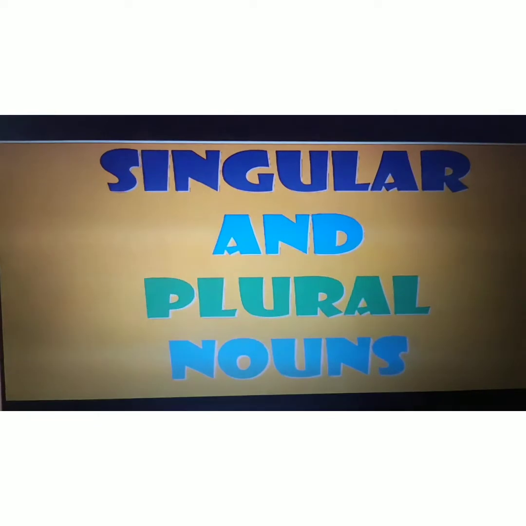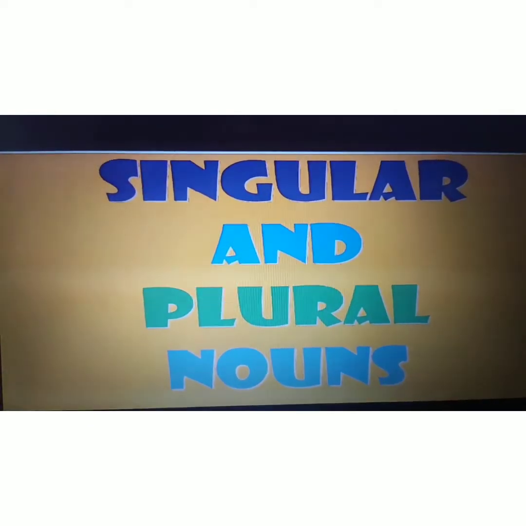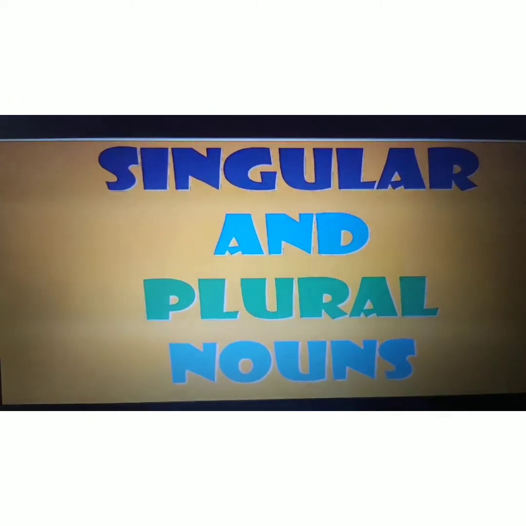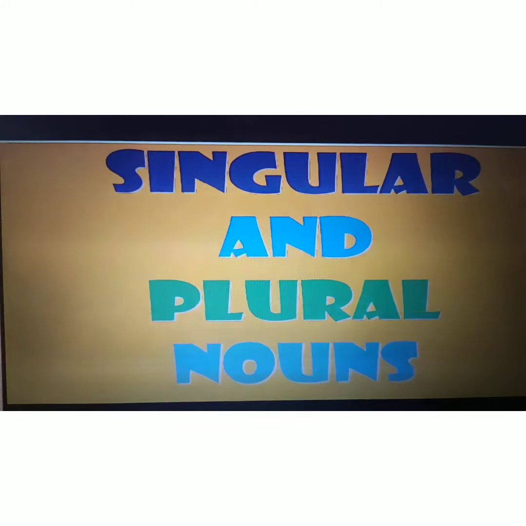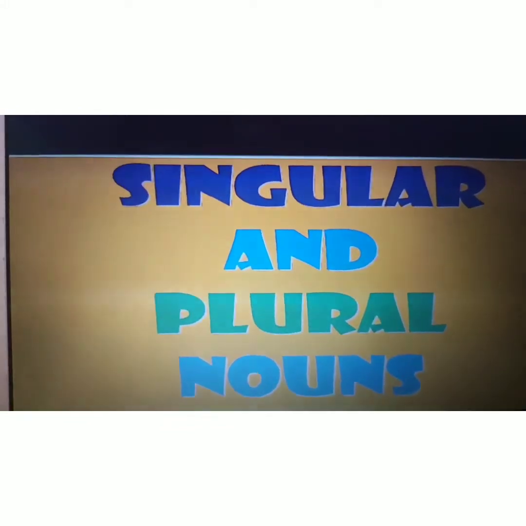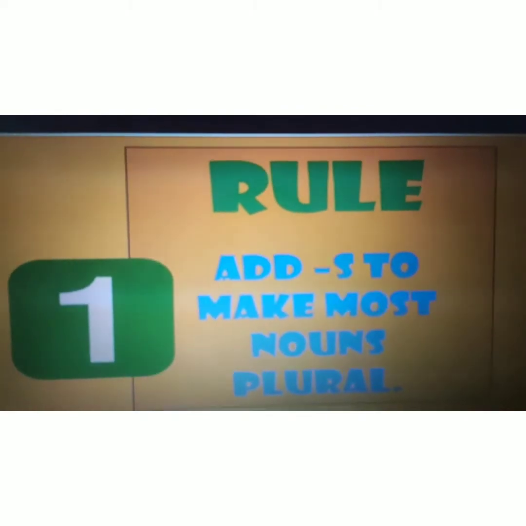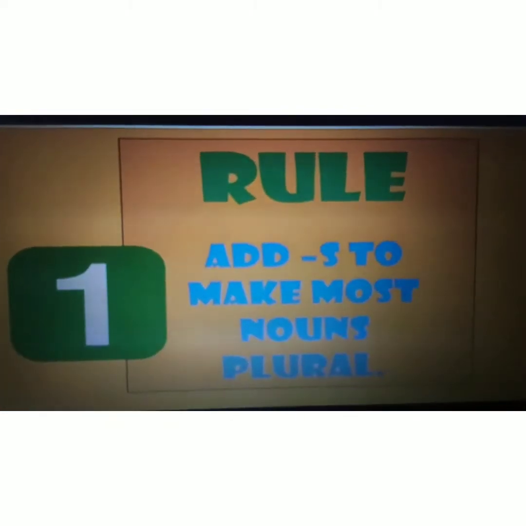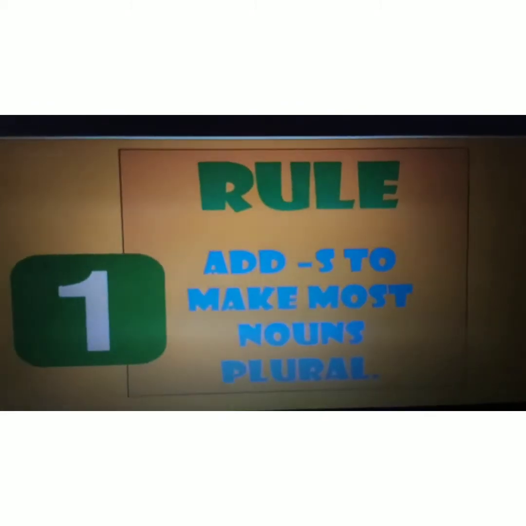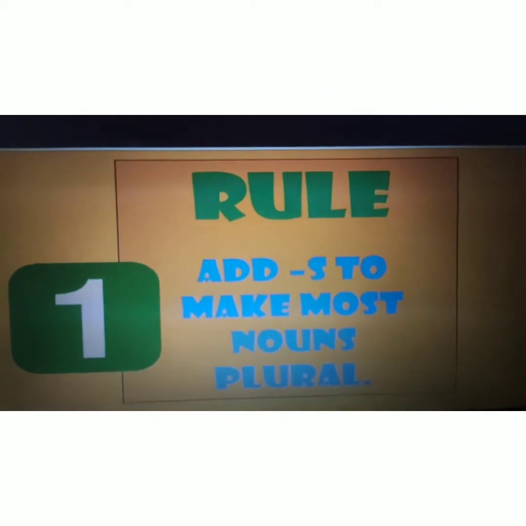Singular means single, or you can also say one, okay? And plural means many. So you can also say that today we are going to do one and many. Okay. So the rule number 1 to do one and many is we just add s to the noun so that we can make them plural. Okay. Like you can see some example of it.